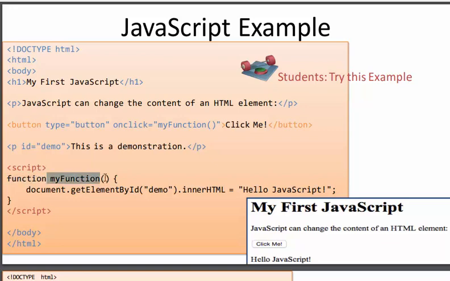When I click on this button, onclick finds myFunction in the whole document, and when it finds it, it says document.getElementById demo. The ID is demo, and then .innerHTML, equal to Hello JavaScript. So when I click on this button, this demonstration will change into Hello JavaScript. So this is the thing here.